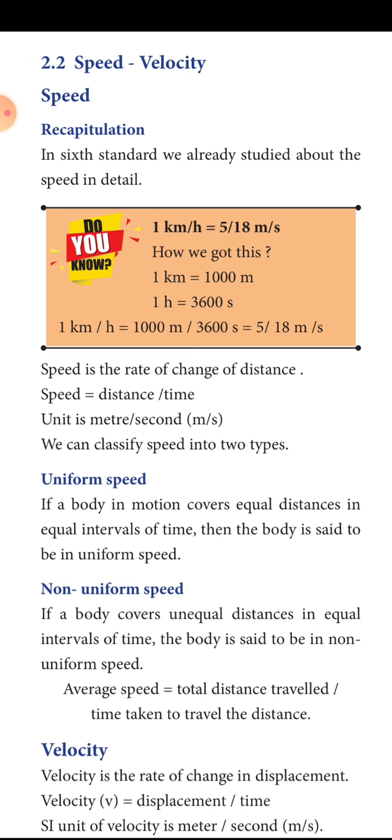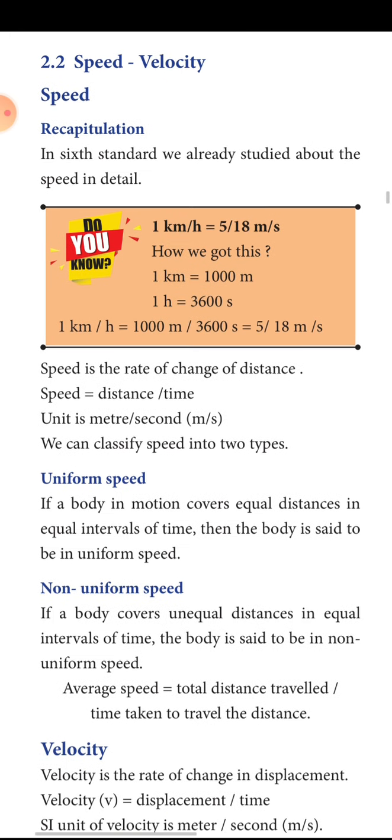For example, in 5 minutes, the bus covers 10 meters or 20 meters. In another 5 minutes, there is heavy traffic, so it covers only 5 meters. In another 5 minutes, it covers 20 meters again. So in equal intervals of time, the bus covers different distances. Such a thing is called non-uniform speed. So what is average speed? The total distance covered by the bus divided by the time taken is called average speed.